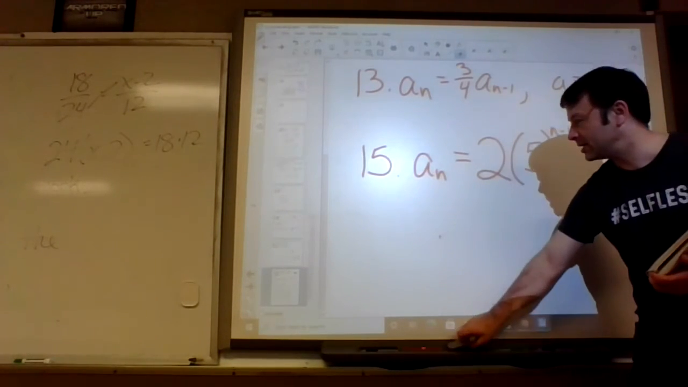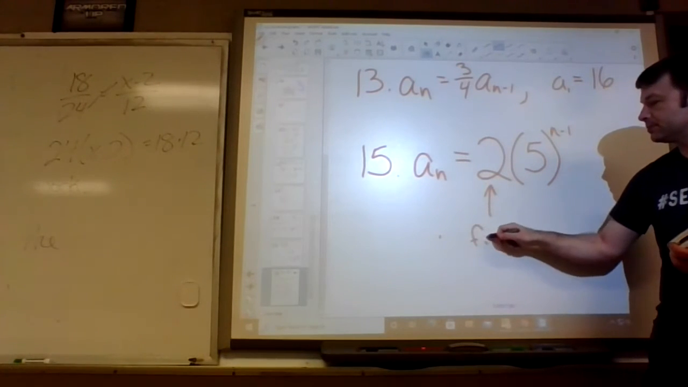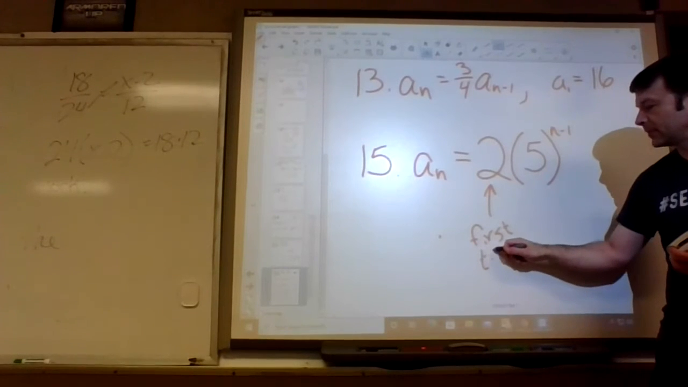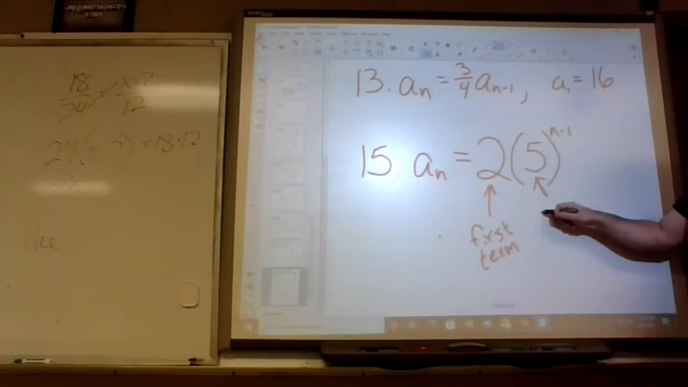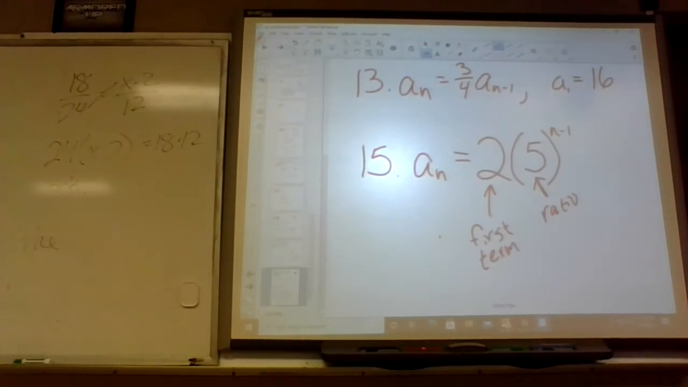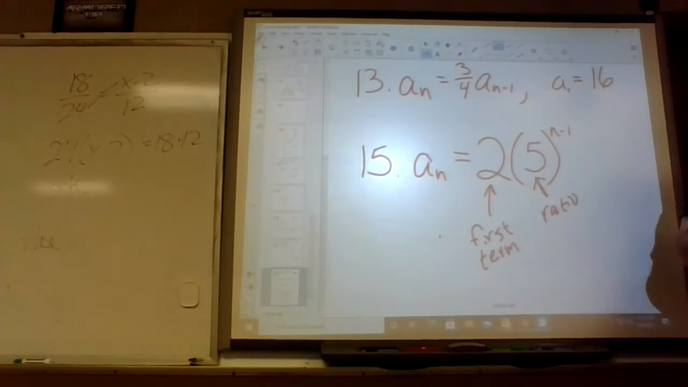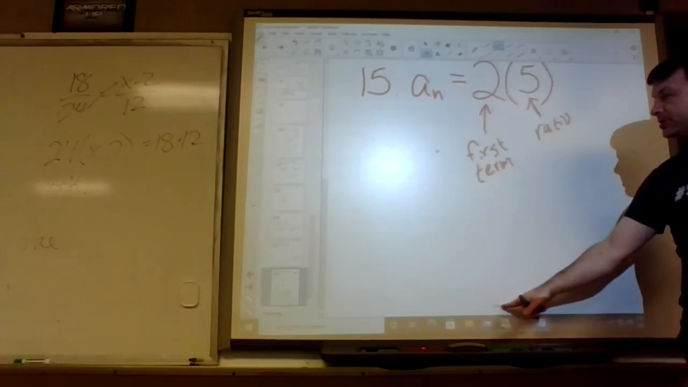So I put the first term, the multiplier, which is the common ratio, let's call it the ratio, and then n minus 1. That's how it works, basically. Is that it? Yep, that's it. Alright, 17. So what would 17 be then?